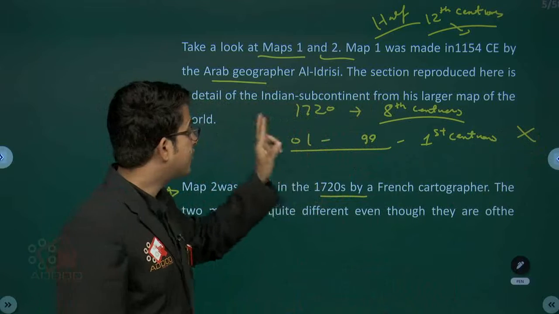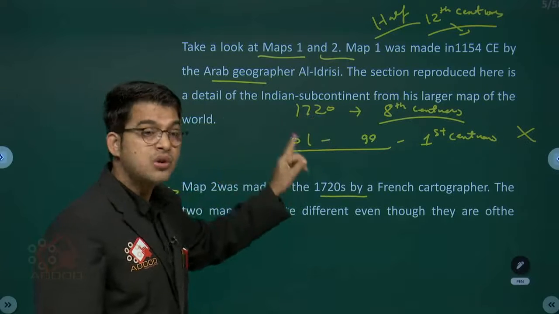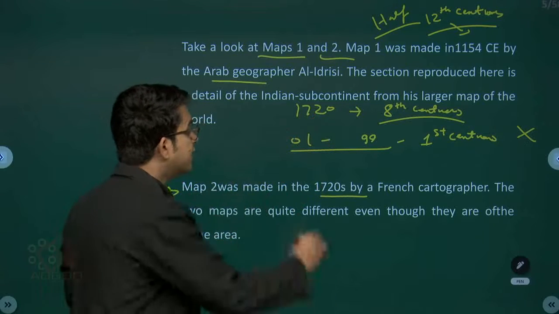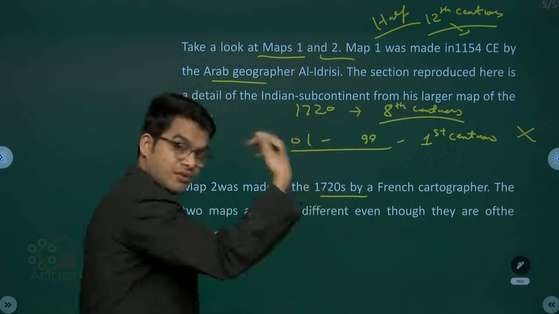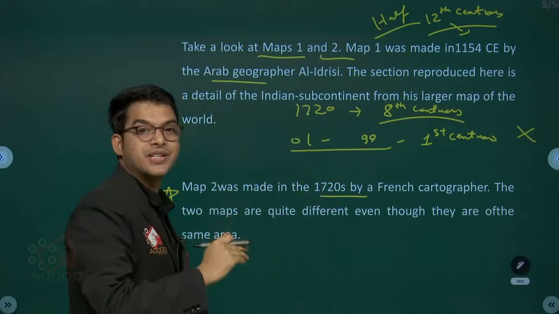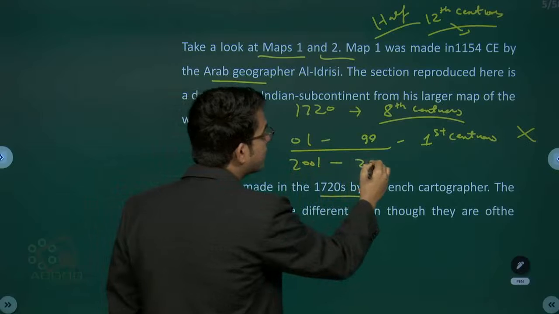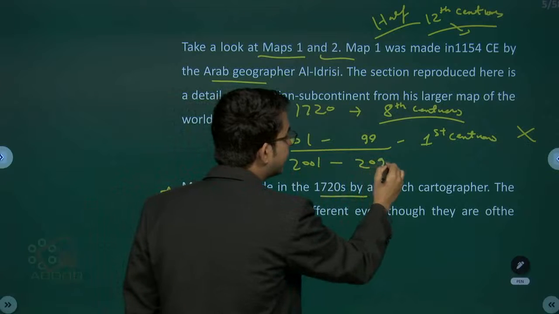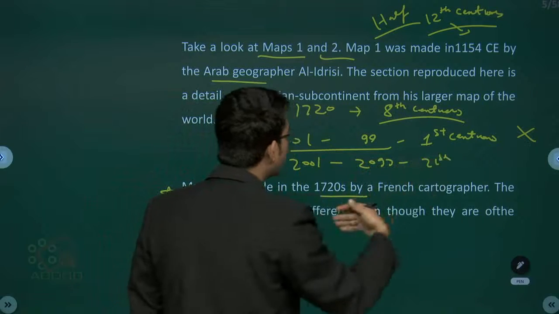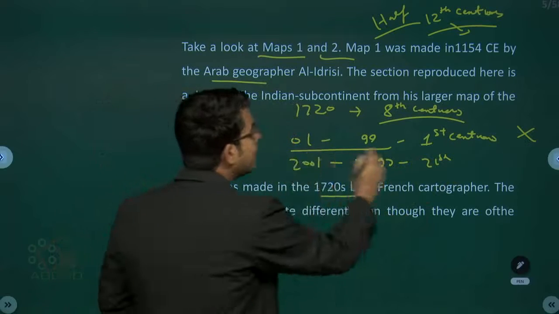The first century is not 01 to 99. The first century runs up to 100. Similarly, the 21st century that we are studying is 2001 to 2100. That is the 21st century.